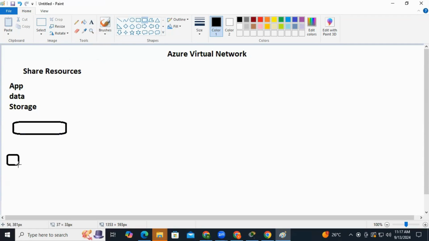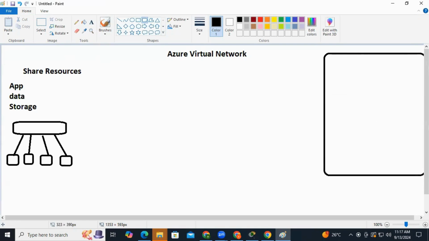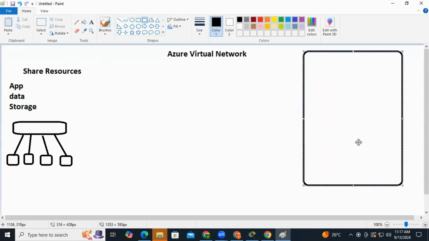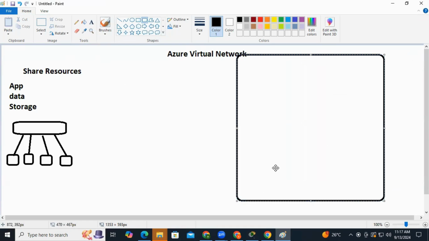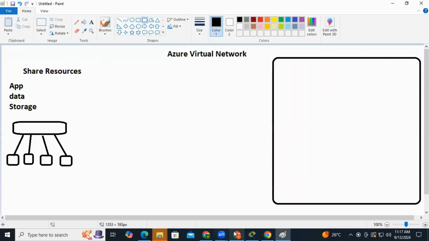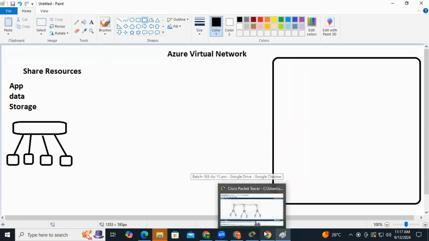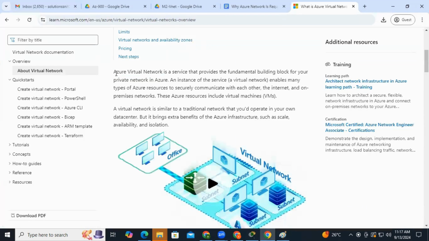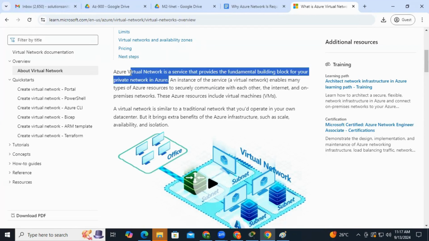Like on premises, we get a Cisco switch, we connect computers to it and we establish the network, right? And this is your own network. The same way you establish this network on premises, the same thing we're talking about in the cloud also. In the Microsoft data center also, we can go and establish our network. And that network is not physical, it is a logical network. So Azure Virtual Network is a service that provides a fundamental building block for your private network, right?